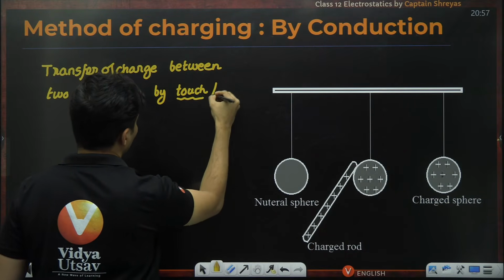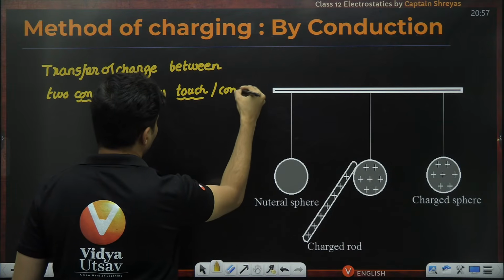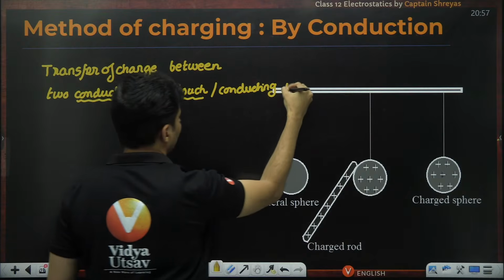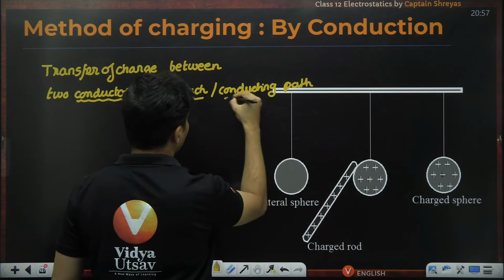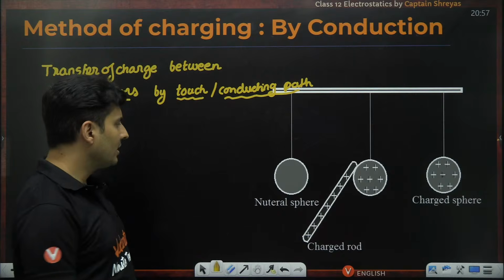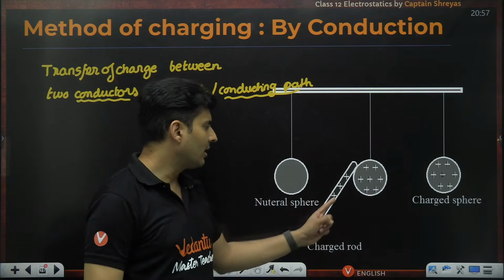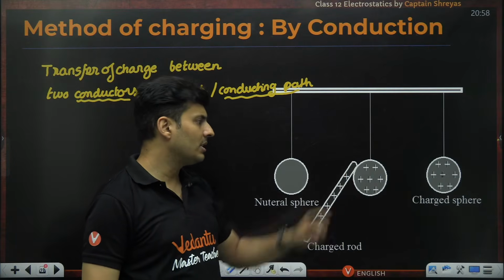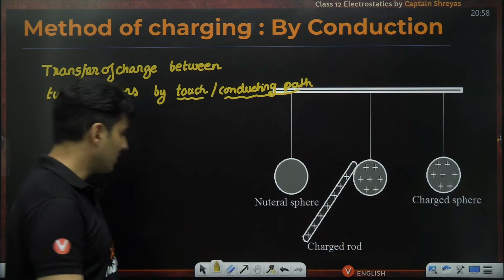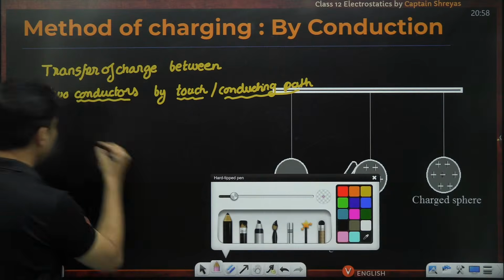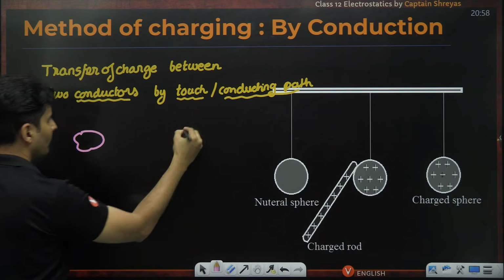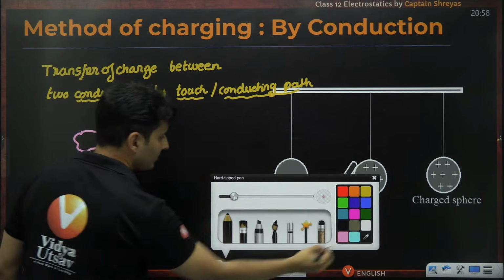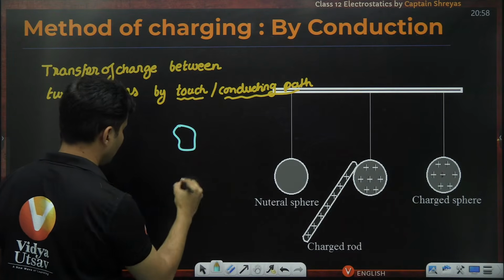That means touch, or basically a conducting path, either one of them. Like you can see, there was a sphere. You take a charged rod and you touch that sphere, automatically the charges will jump onto the sphere. So the sphere will become charged. Or another example will be, you have one body over here, and this is another body, and this is another body.